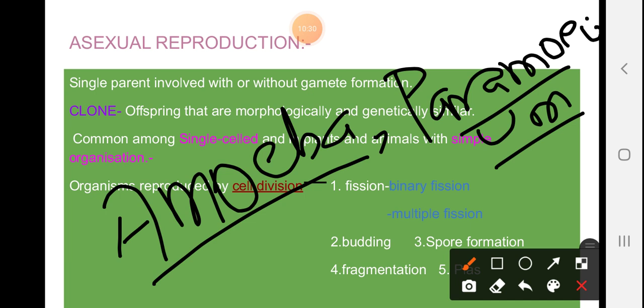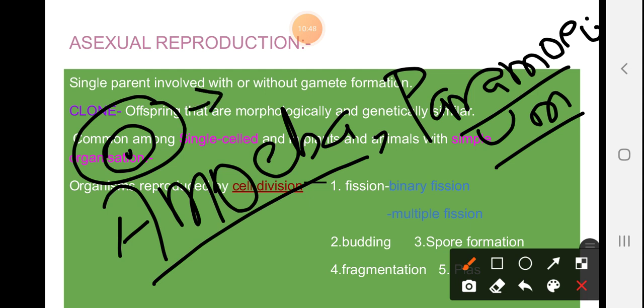In binary fission, when we go through the division, we see that first karyokinesis takes place and then cytokinesis. Karyokinesis means the nucleus divides first, and then the cytoplasm divides. So karyokinesis is followed by cytokinesis. In both amoeba and paramecium, the same thing follows.